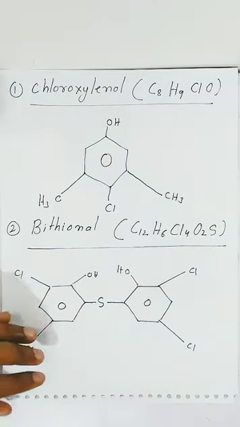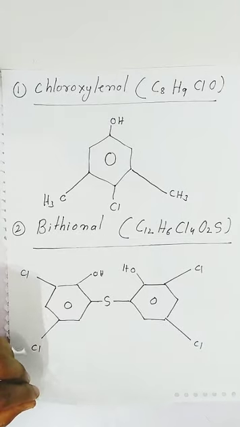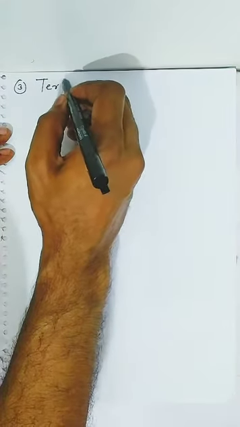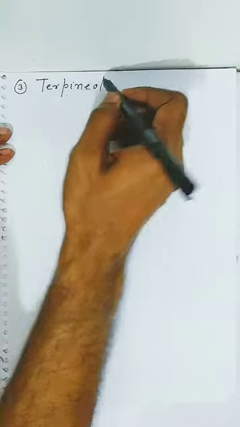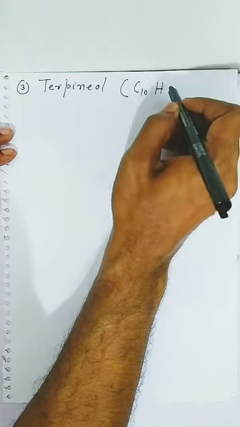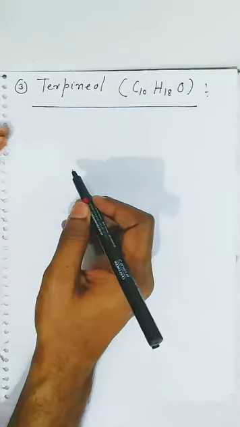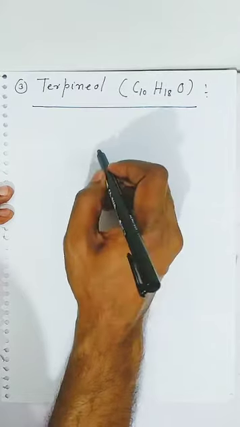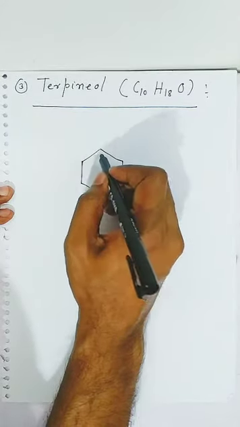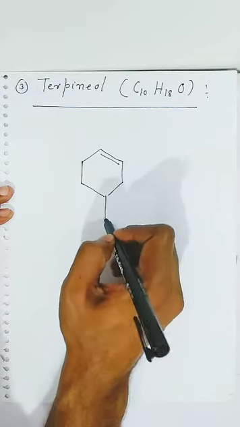It is also antiseptic. Now students, we will see the structure of terpineol. Third structure students, we have terpineol. Formula students, C10H, hydrogen will be 18, 1 oxygen. So this is the terpineol. Students, because it contains 10 carbon, there will be 1 ring like this.